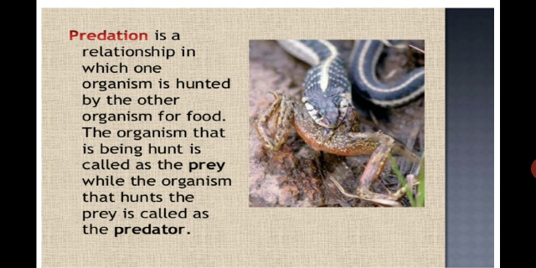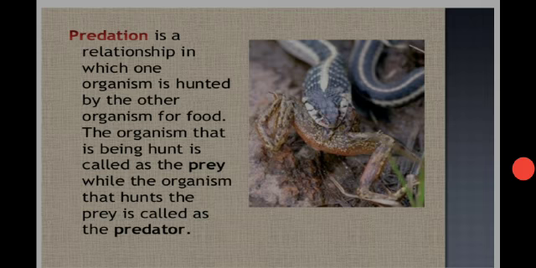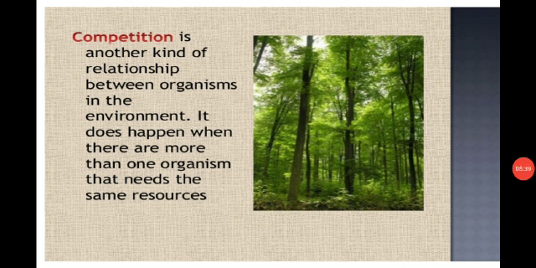And the last type of relationship is called predation. This is an exclusively interspecific relationship, in which one organism is hunted by another organism for food. The organism that is being hunted is called the prey, while the organism that hunts the prey is called the predator. Competition is another kind of relationship between organisms in the environment. It happens when more than one organism needs the same resources.